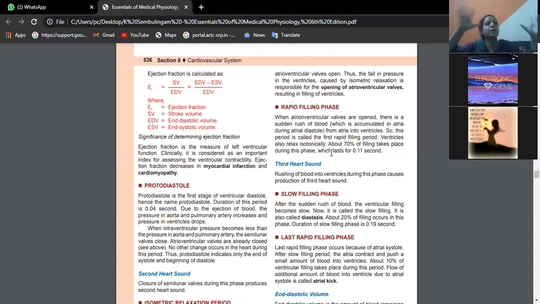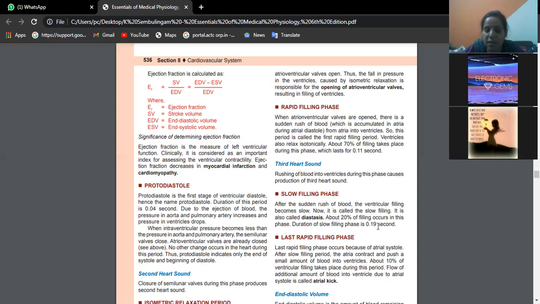Obviously, when a dam is full of water and the doors are opened, suddenly the water will rush out. But after some time, the pressure of the water flowing through the door will slow down. Similarly, in the slow filling phase, after the sudden rush of blood, ventricular filling becomes slow. It is called diastasis. Diastasis means the blood is slowly moving from the atria into the ventricles. Previously, 70% of ventricular filling occurred in this way. In slow filling, 20% of ventricular filling is occurring.